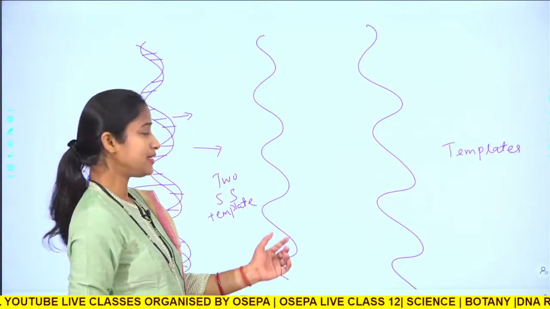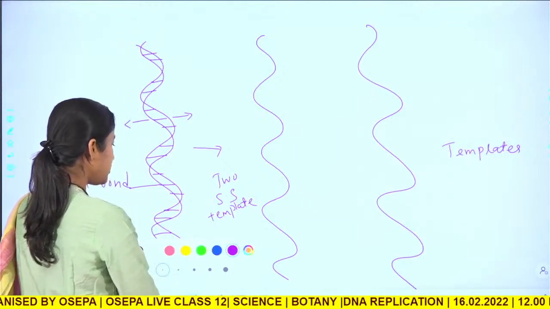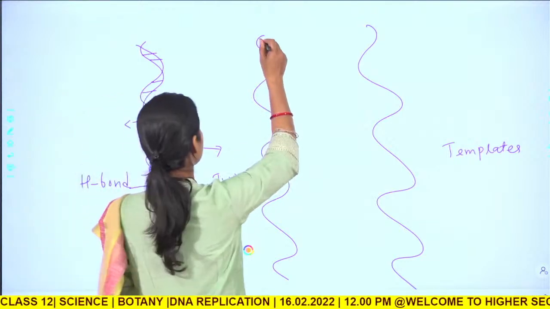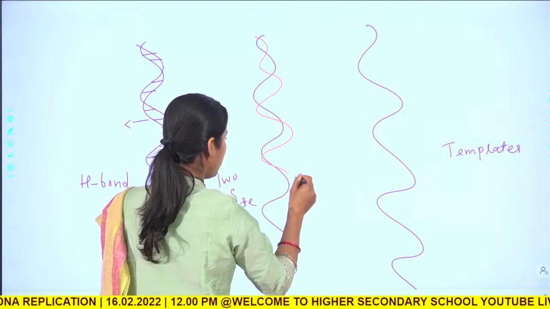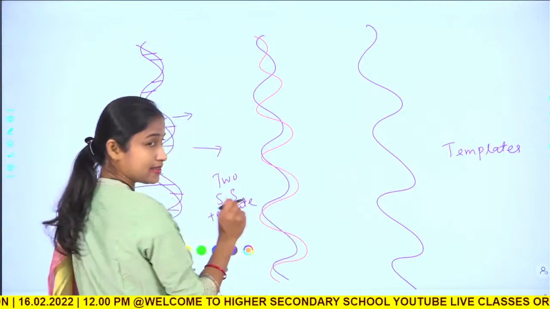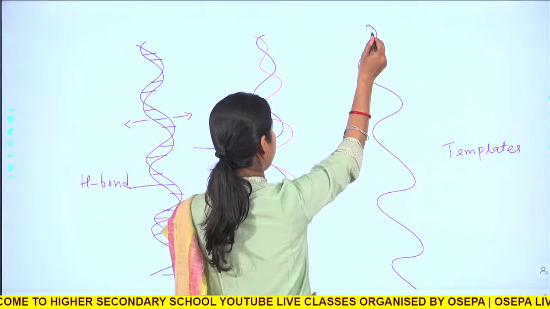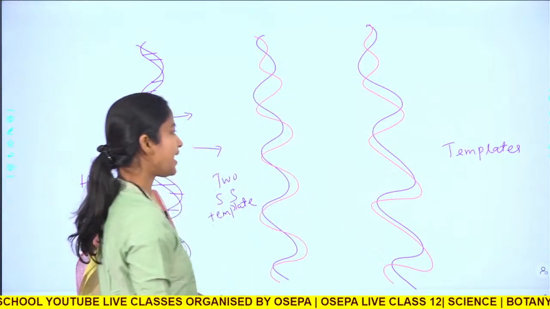Basing upon these two single stranded templates, another two strands will be created. Here, basing upon this template strand, a new strand will be synthesized. And basing upon this template strand again, another new strand will be synthesized.